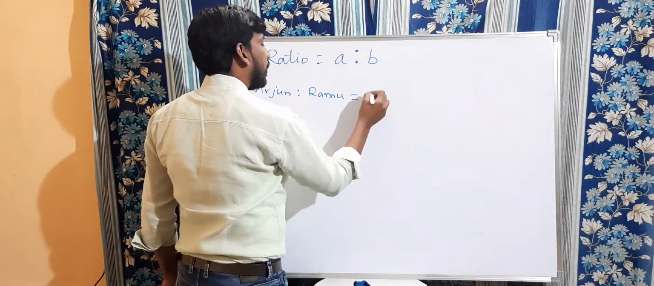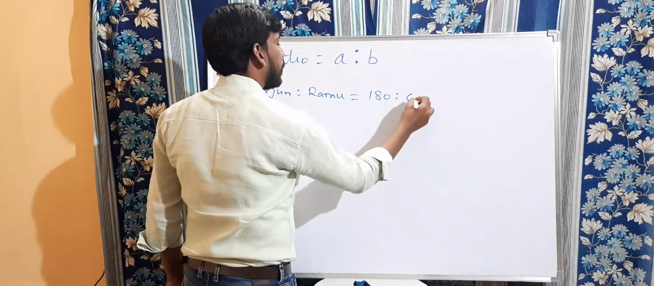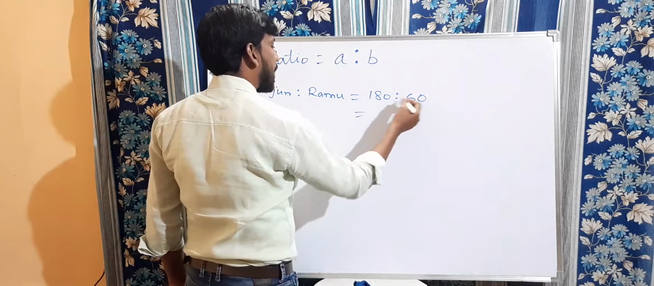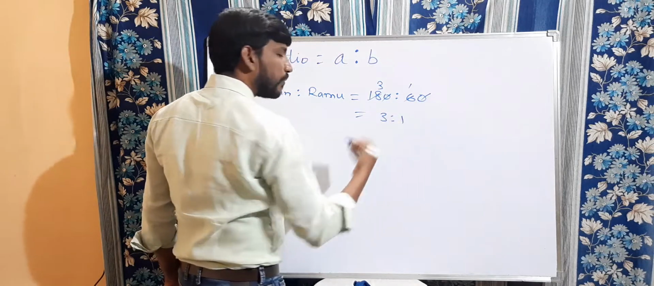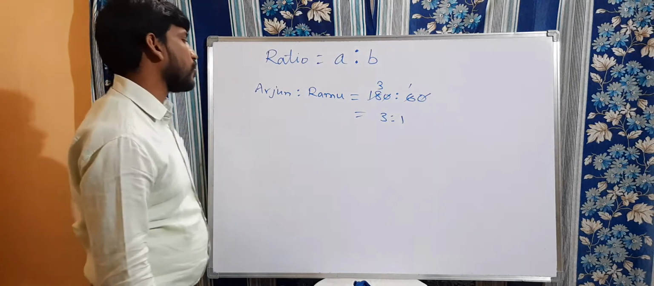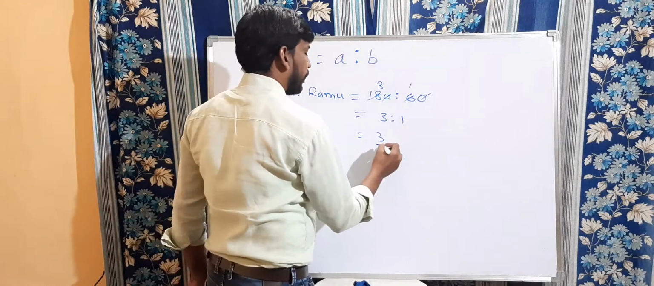Okay. So here this is 180 is to 60. We can cancel 0, 0. 6 1s are 6, 6 3s are 18. We will get 3 is to 1. So 3 is to 1 can be written as 3 by 1.